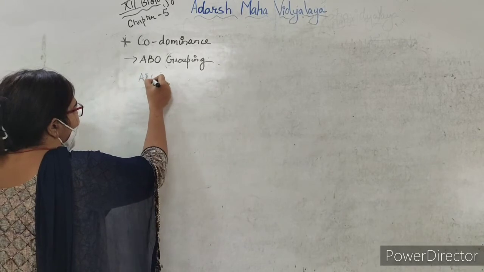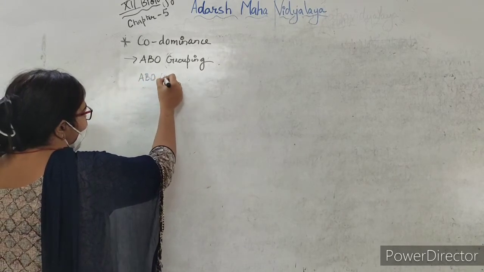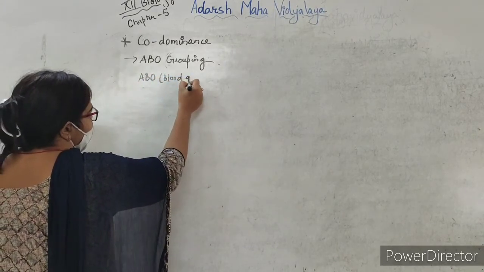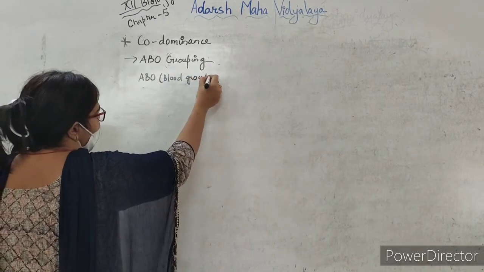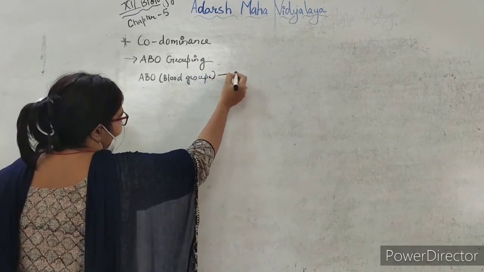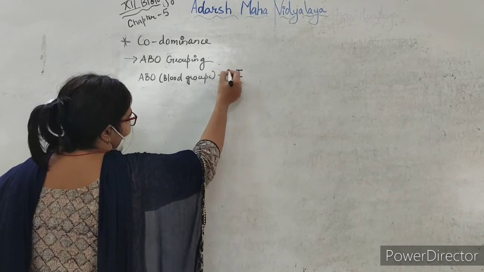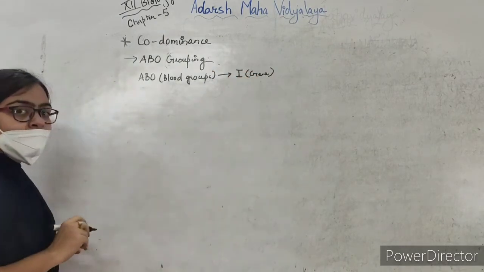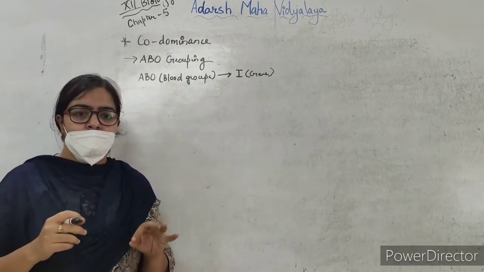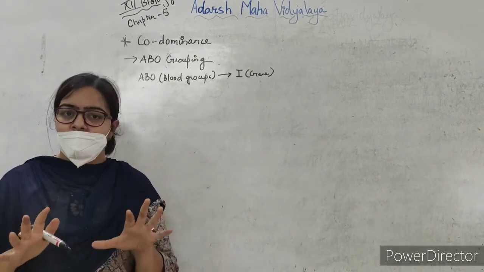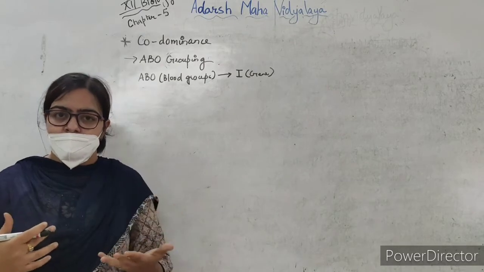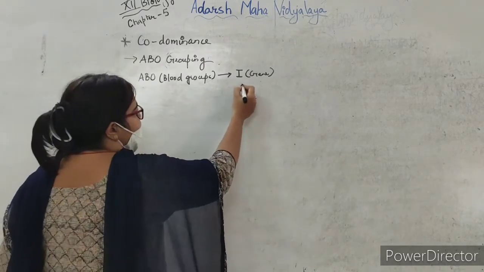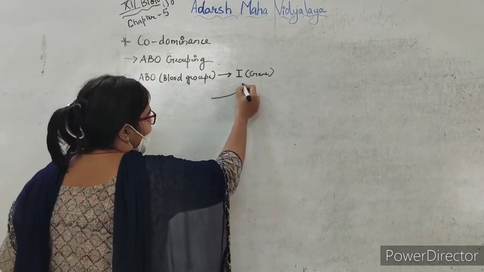ABO blood groups are controlled by a particular gene, that is I. Now this particular gene I has 3 alleles, has 3 variants.